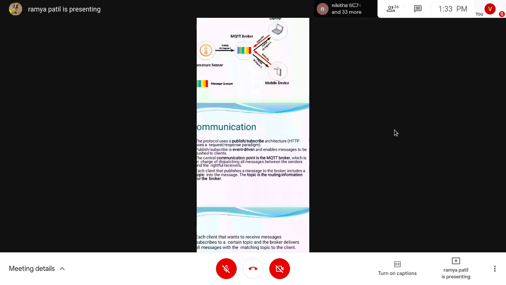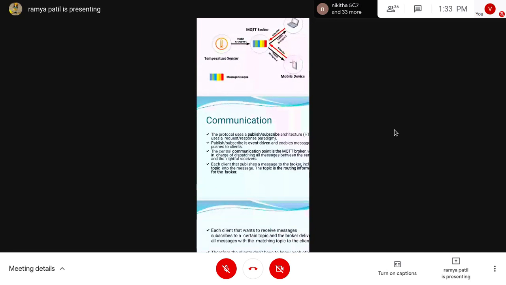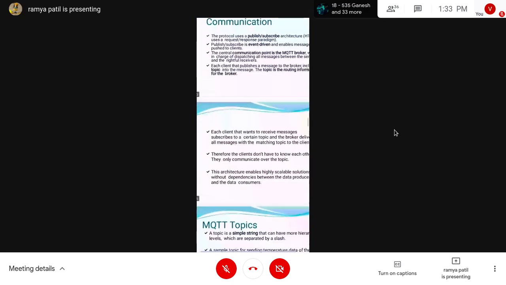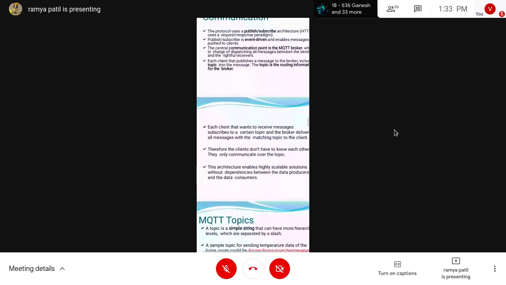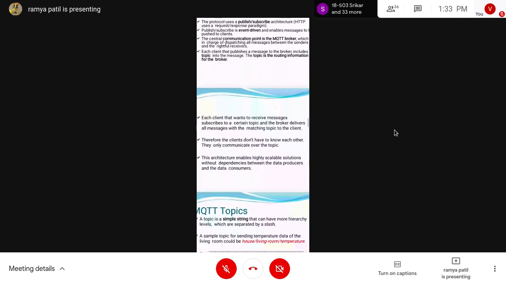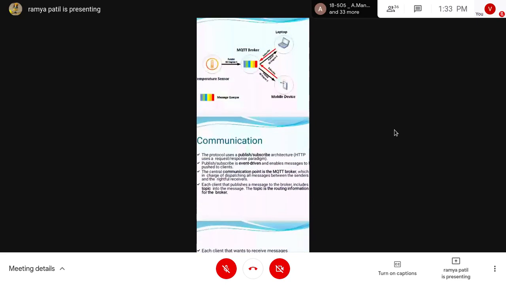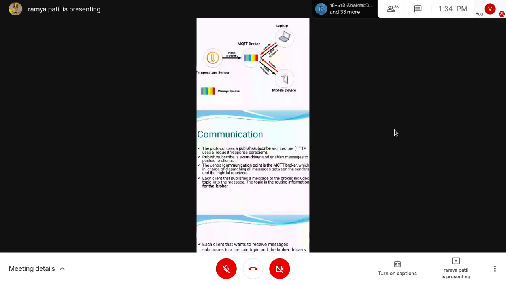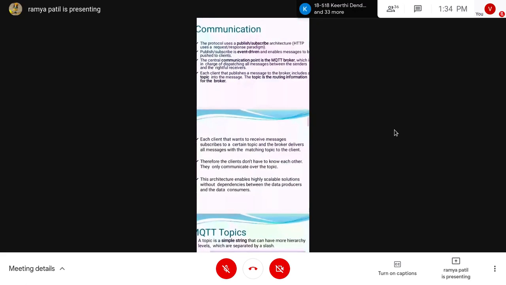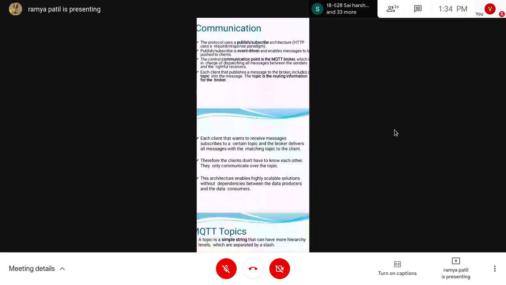The topic is the routing information for the broker, and it has to publish if any other client is subscribed to the particular service. Next, each client that wants to receive messages subscribes to a certain topic, and the broker delivers all messages with the matching topic to the client. Here you are seeing the client laptop asking for the temperature data, so that particular topic is sent to the laptop. Therefore, the clients don't have to know each other; they only communicate over the topic.